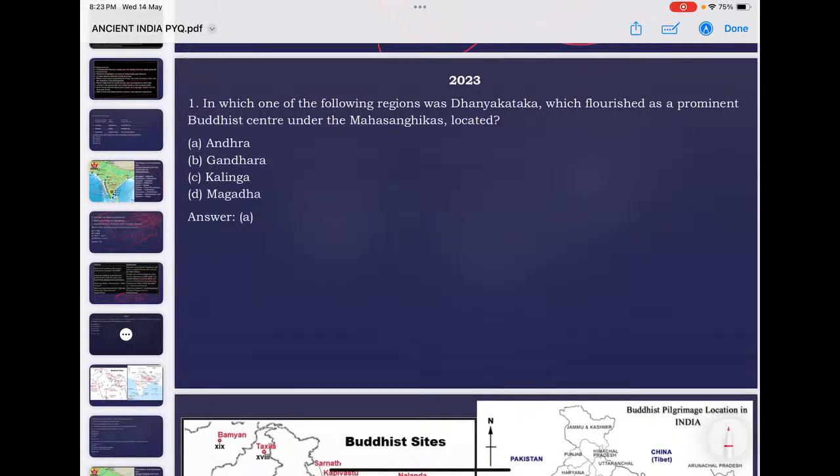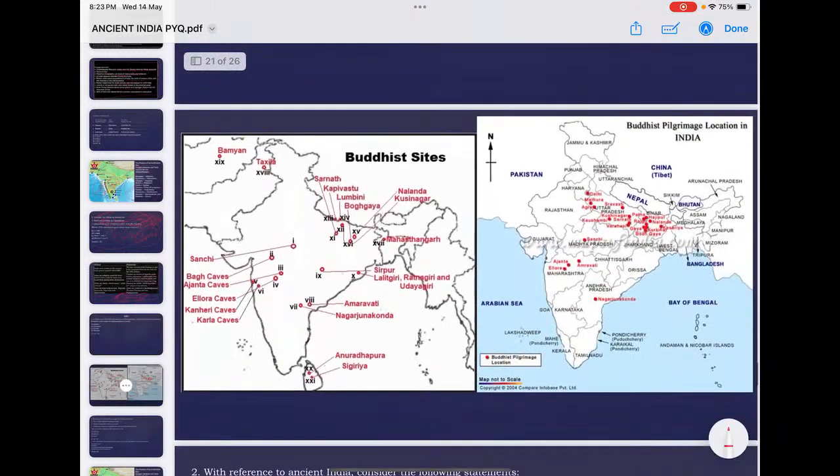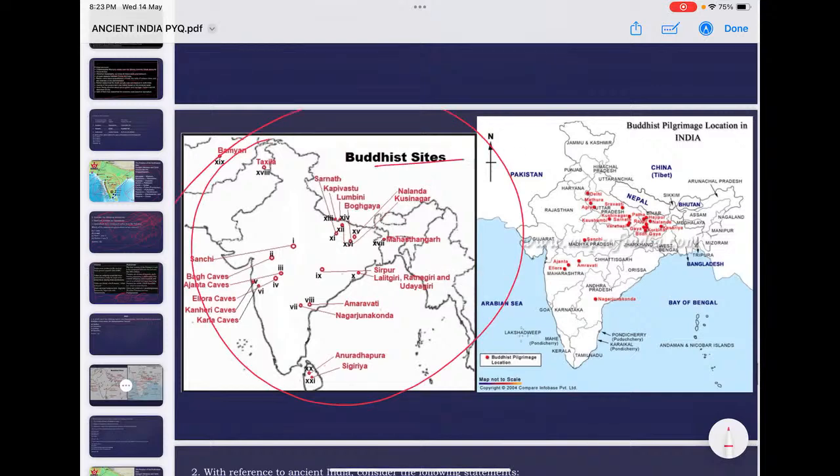Again, there is another question: in which one of the following regions was Dhanyakataka, a prominent Buddhist center under the Mahasanghikas, located? So always have an idea. I will show you. Just look into this. These are some popular Buddhist sites in India. There are different sites associated with the life of Buddha. Lumbini is there. What is the significance of Sarnath with regard to the life of Buddha? Or what is the significance of Bodh Gaya? Then Kushinagar. That is how these sites are associated with the life of Buddha.